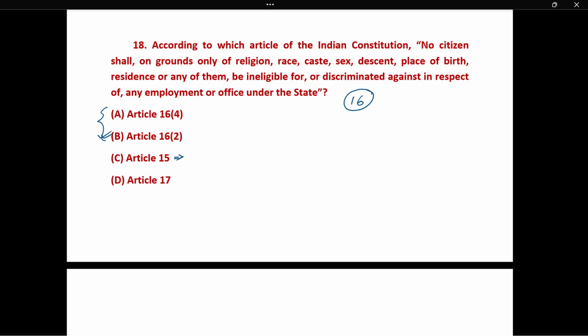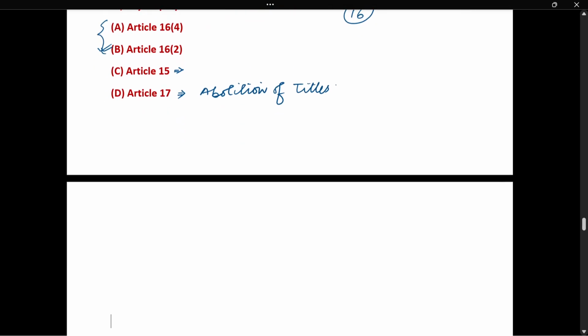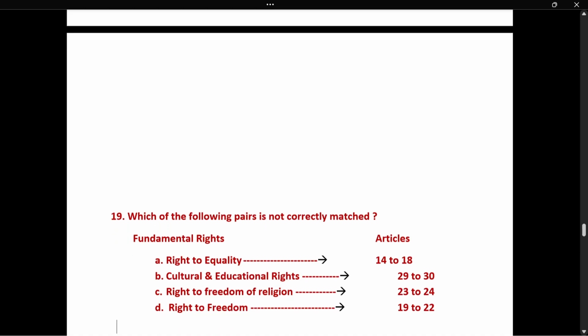Article 15 says no discrimination against anyone on the grounds of religion, sex, caste, and so on. Article 17 states the abolition of titles. Okay.